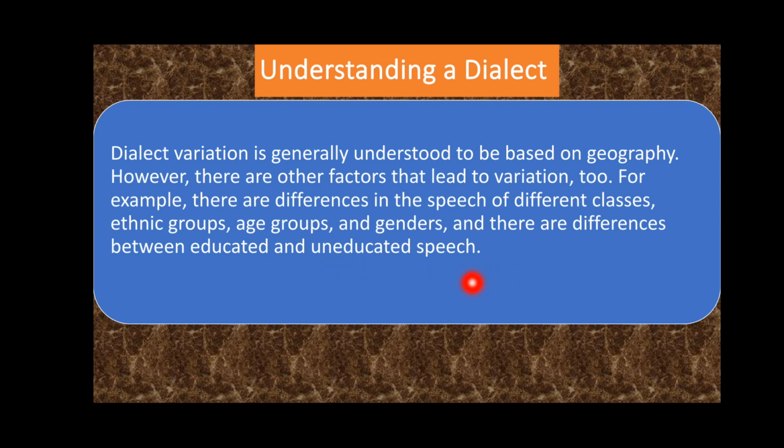So you see that we don't have one factor that leads to variation in a language, but we have several factors, right? So we don't have only geography which leads to variation in a language. We have other factors too, as I explain here.